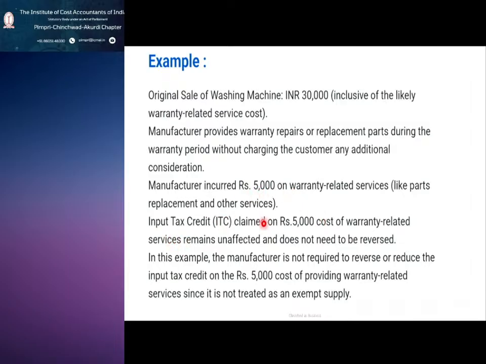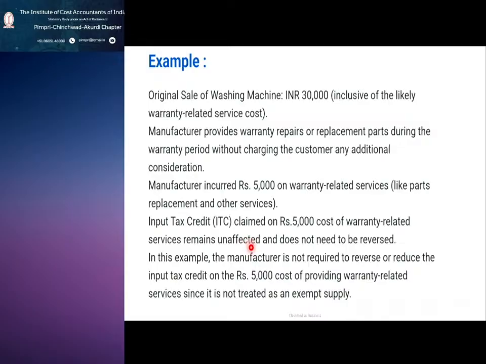The ITC claimed on 5,000 remains unaffected, and you don't want to reverse it. So what does this line mean? The ITC claimed on rupees 5,000 cost of warranty related services remains unaffected means what?